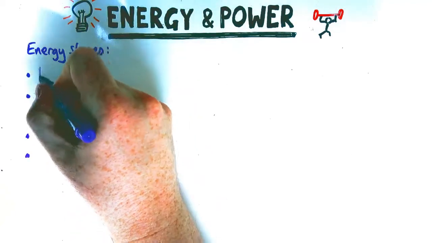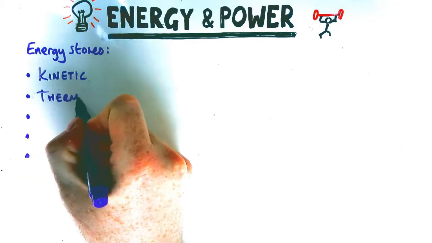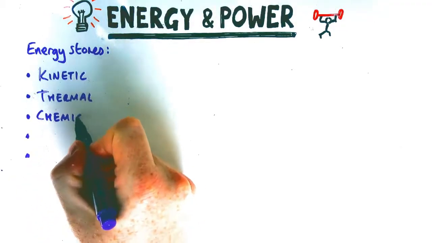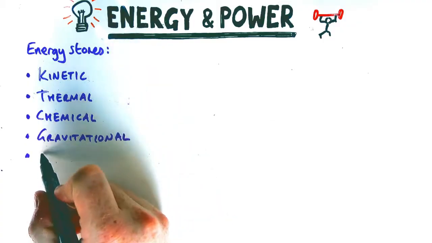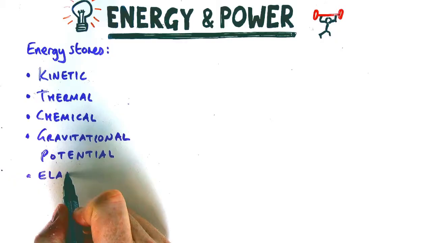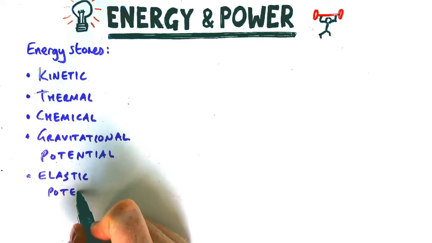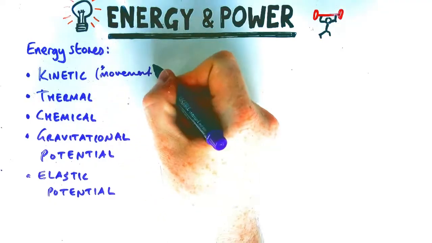There is a lot to cover in the topic of energy, and to be able to get full marks in exam questions, you need to be really precise with your language. So let's start off with the basics. There are some energy stores, ways in which energy can be stored in different situations. Those stores are kinetic, thermal, chemical, gravitational potential, and elastic potential. Yes, you do need to say the potential part for those energy stores.